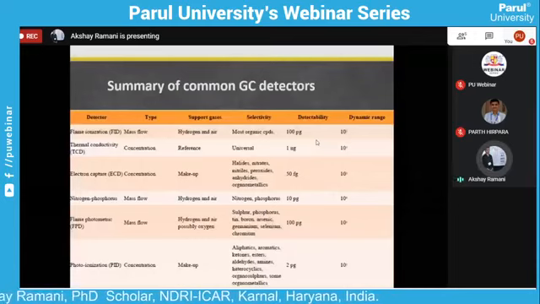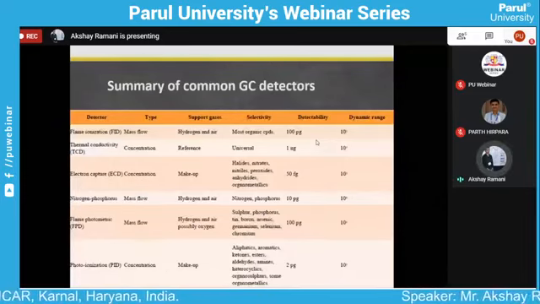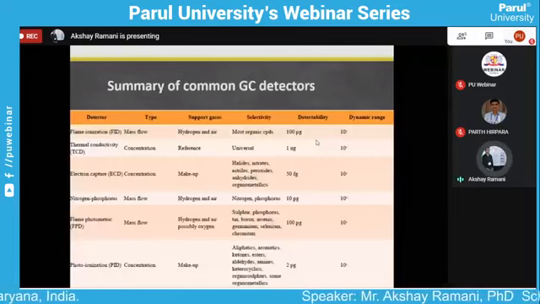And then the electron capture detector is only used for halide, nitride, nitrile, peroxide, and hydride type analytes, which can be detected by the electron capture detector.